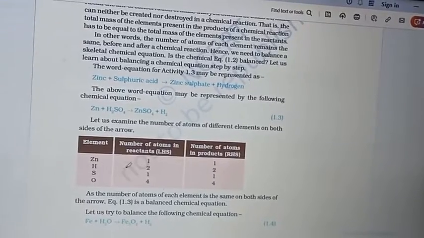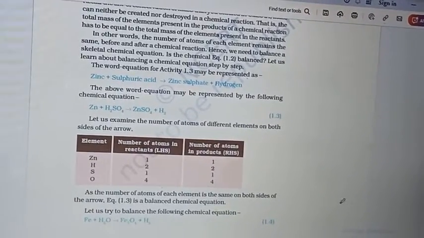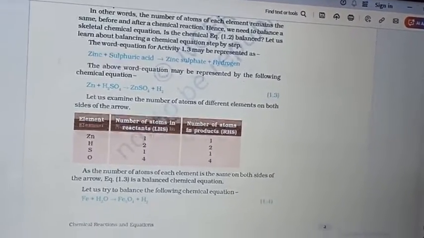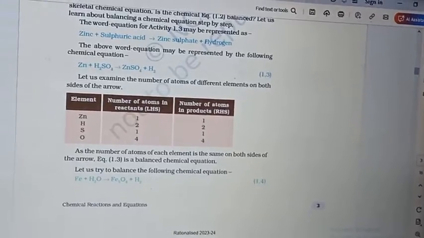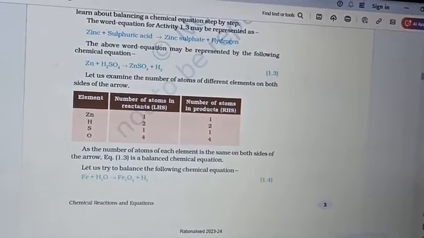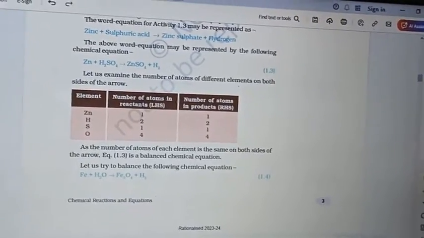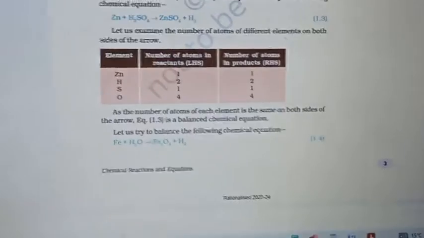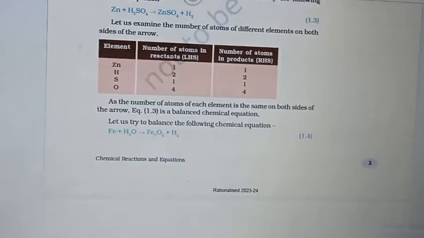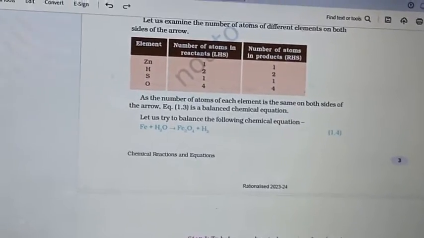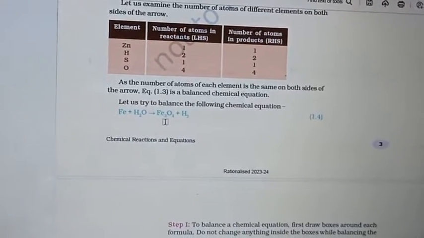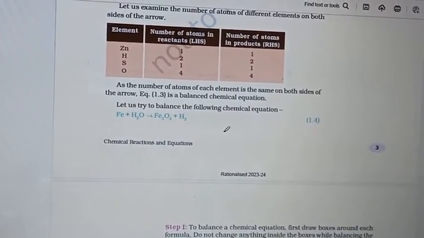This means that both the reactant side and the product side are balanced. Hence here we have no need to balance the equation, meaning it is already a balanced equation. If not balanced, we can try to balance the reaction by multiplying both sides by the respective number of the elements. Let's try to balance the following chemical equation: Fe plus H2O. Here is given iron plus H2O gives Fe3O4 plus H2.